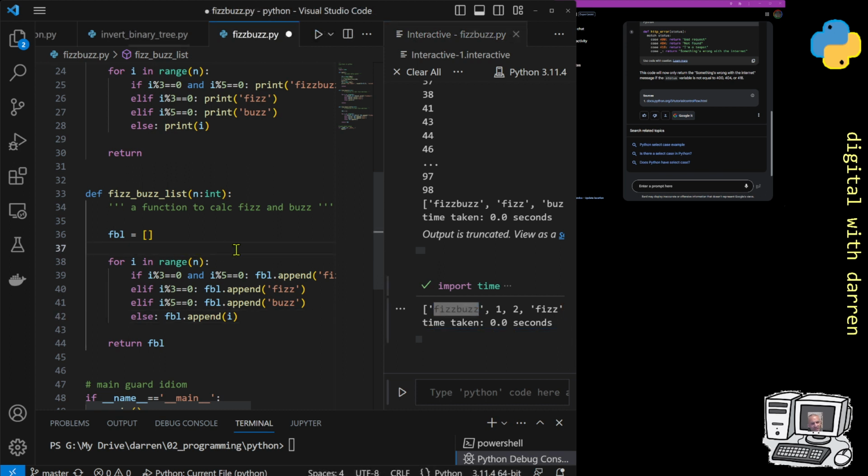Now, if we're doing this kind of pattern, we can put this into a list comprehension. But actually, I'm going to say putting this into a list comprehension. List comprehensions are, I believe, faster than just making it a list and then appending to a list.